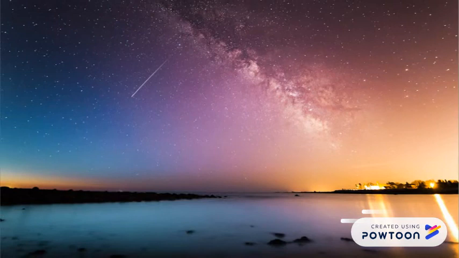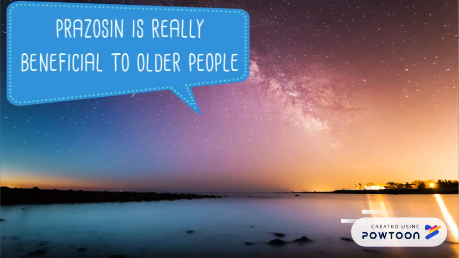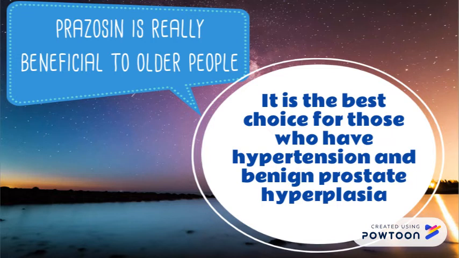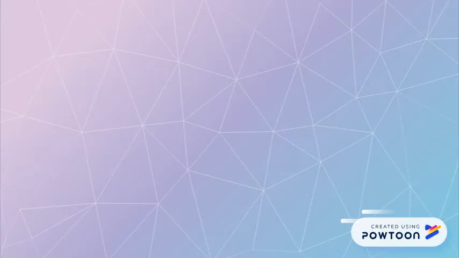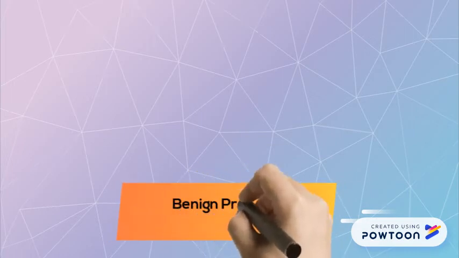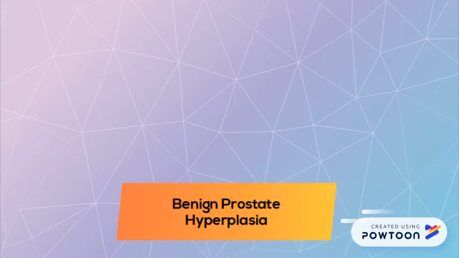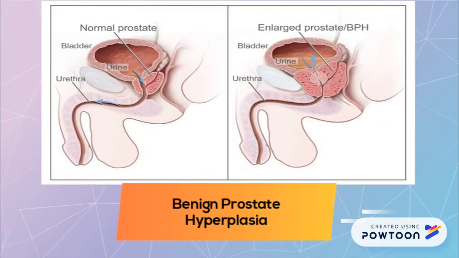For your information, prazosin is also really beneficial to older people and is the best choice for those who have hypertension and benign prostate hyperplasia. Before we take a look at the mechanism of prazosin on benign prostate hyperplasia, let's find out what BPH is. BPH is the enlargement of the prostate that occurs when the cells of the prostate gland begin to multiply. It will swell and squeeze the urethra and limit the flow of urine.